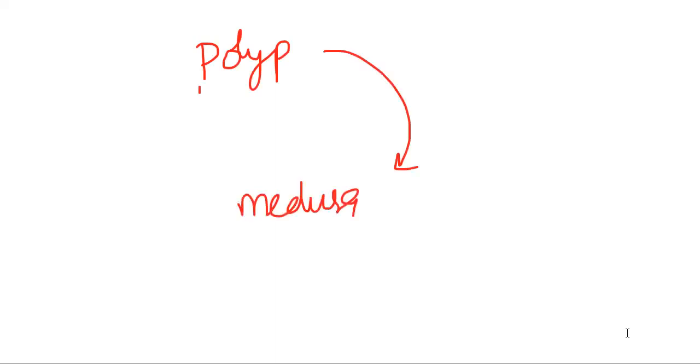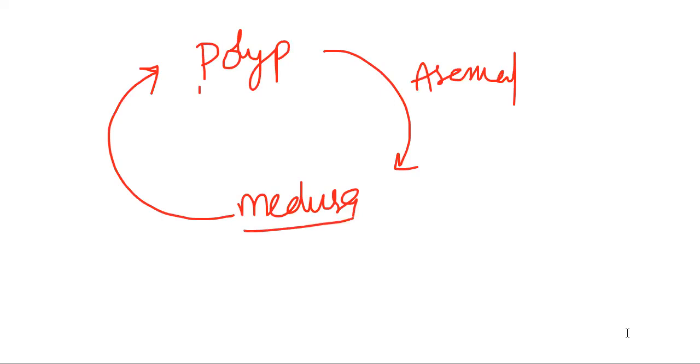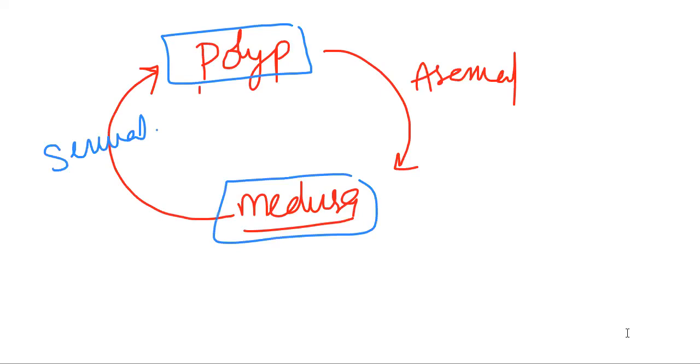asexually reproduce and form medusa. Medusa undergoes sexual reproduction and produces the polyp. So that means in the life cycle of these organisms, the polyp and medusa show the alternation of generations. We call it alternation of generations.